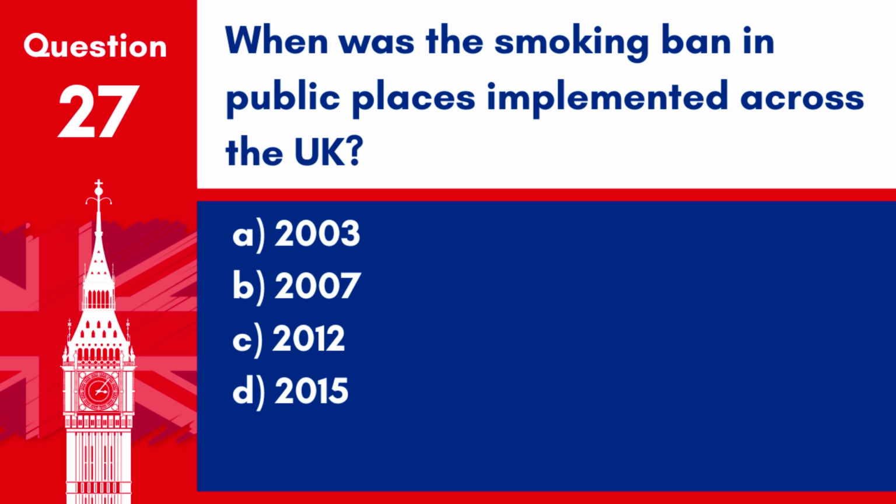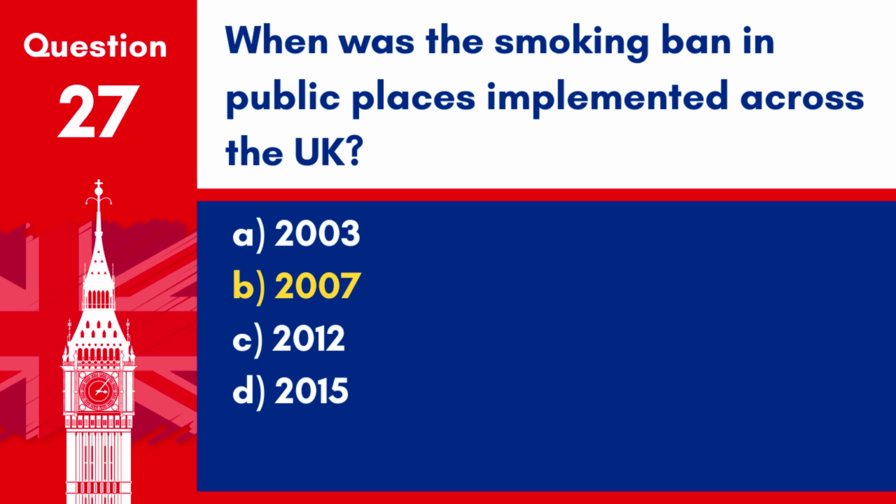Question 27. When was the smoking ban in public places implemented across the UK? A. 2003. B. 2007. C. 2012. D. 2015.